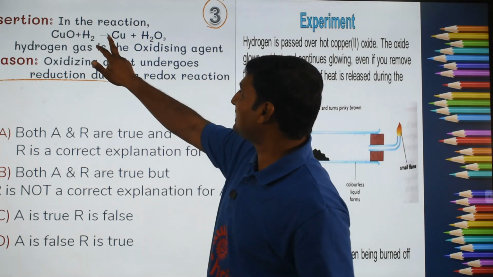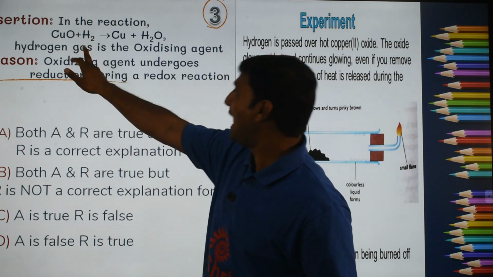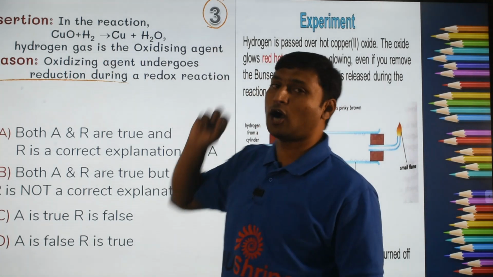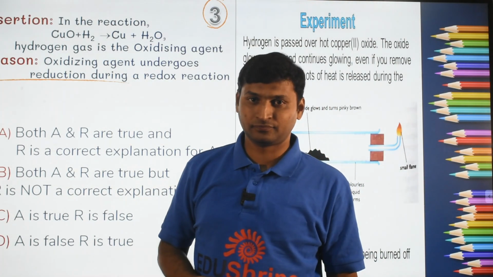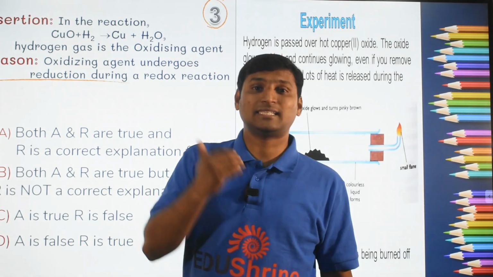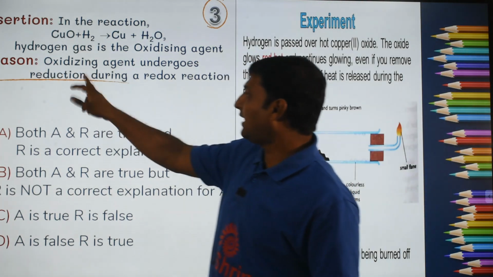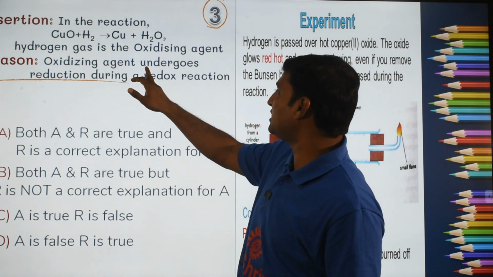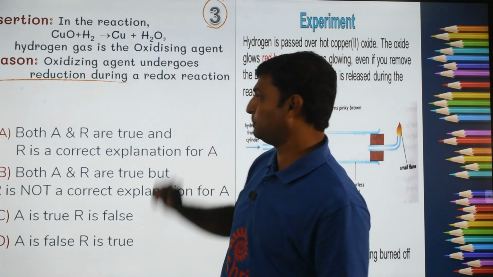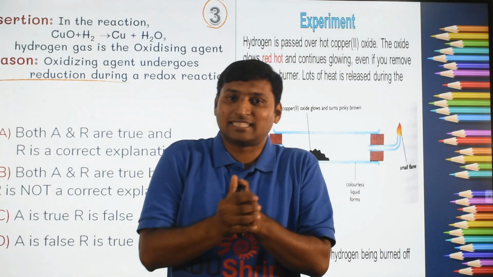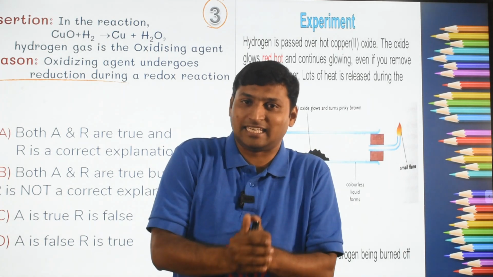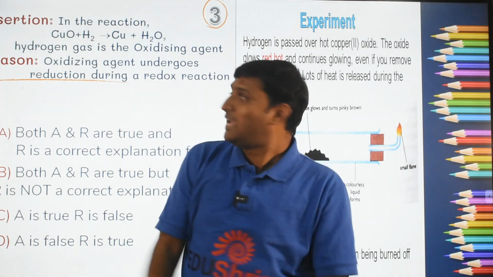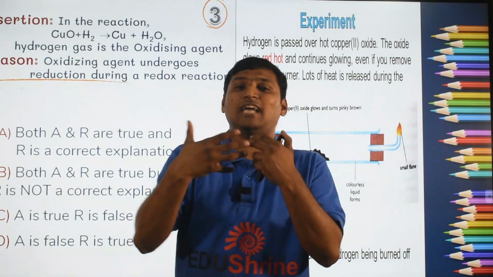So he is saying in this particular reaction, hydrogen gas is acting as the oxidizing agent. Then in the reason he has given, oxidizing agent is something that undergoes reduction. Because an oxidizing agent is a substance that undergoes reduction, in this reaction hydrogen is the oxidizing agent.